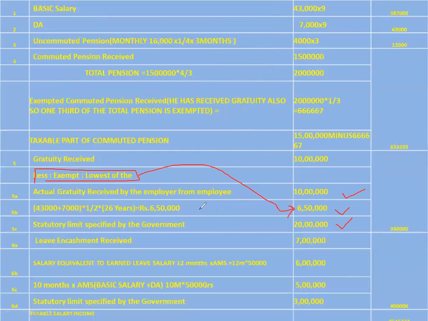This is the least, so this amount is exempted from tax. Now how much is taxable? This person has received 10 lakh rupees of gratuity, and out of this 6.5 lakhs is exempted. So how much is the difference over and above 6.5 lakhs? It is 3.5 lakhs, which is taxable.